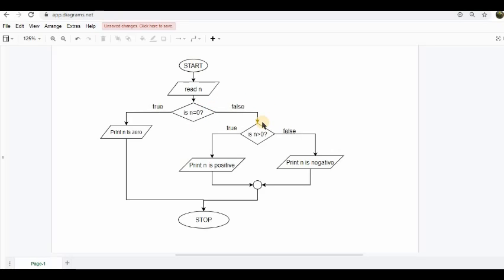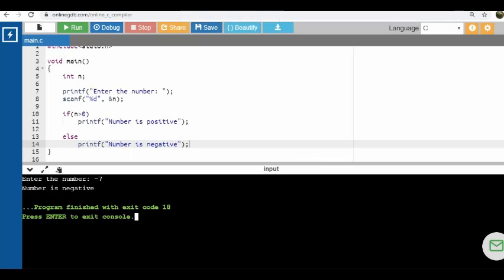Whereas if it is not equal to 0, then I have another condition to check. If it is not 0, is it greater than 0? So I have a condition inside another condition. If this is true, print n is positive. If this is false, print n is negative. So this condition will be evaluated only if the first condition is false. Now let us take a look at two different ways in which this flowchart can be implemented.